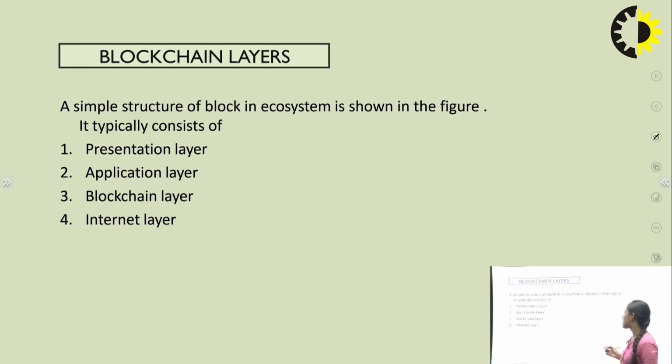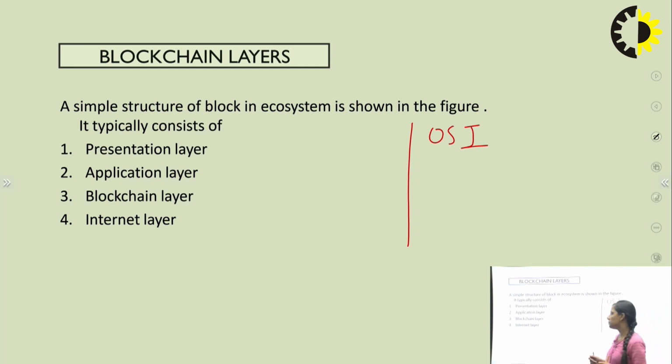As we have already discussed the different OSI layers, how the communication takes over and how the data is transferred. Over here, we also have different layers in which the transactions follow, in which the data is transferred, in which the blocks are determined, various transaction processes, and in which the nodes participate in that particular network. So how the transaction is followed, how the network is participating. Let's discuss the various layers.